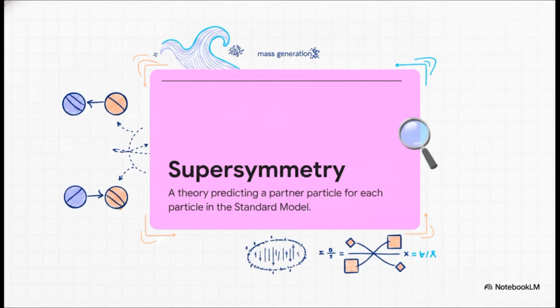Now, supersymmetry predicts a partner particle for every single particle we currently know of in the standard model. Why do we even need this? Well, practically speaking, this symmetry helps explain why particles have mass in the first place. But within the specific world of string theory, it acts as an absolutely crucial theoretical patch. Without supersymmetry, the mathematics of superstrings simply wouldn't function at all. It's basically the vital glue holding these advanced perturbative theories together.